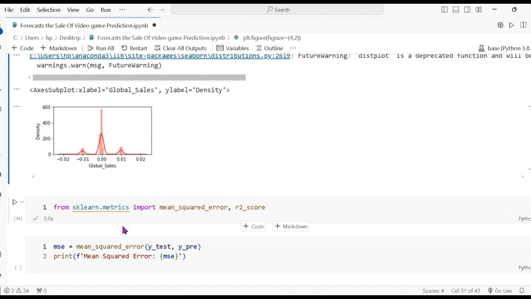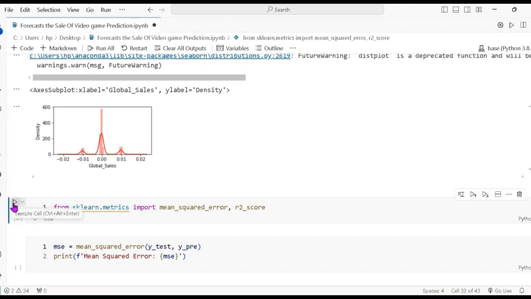The next is using the metrics, from sklearn metrics import mean squared error and r2 score. Mean squared error is defined as the mean, or average, of the squares of the differences between the actual and estimated values.